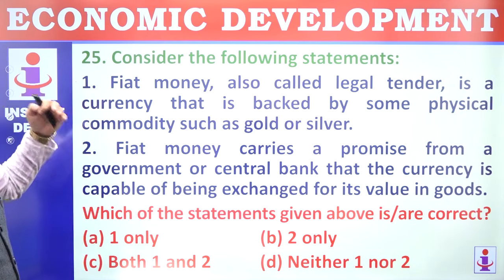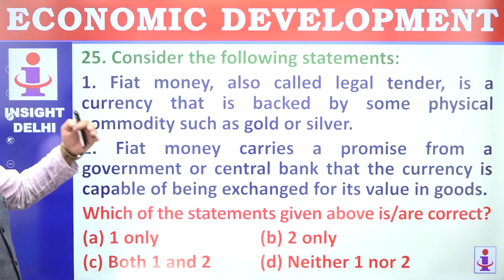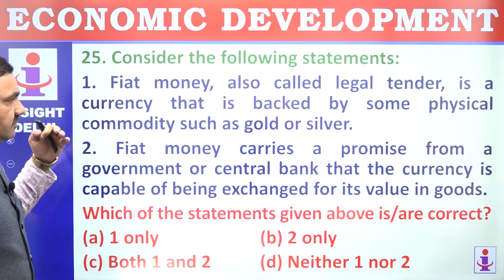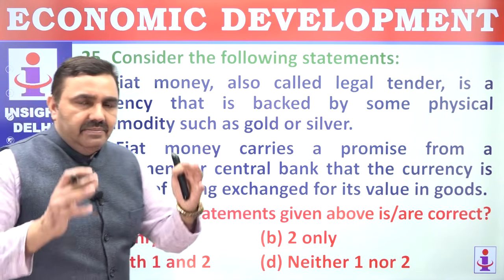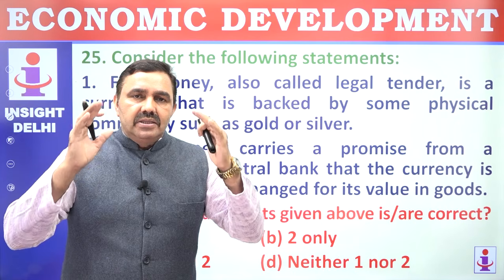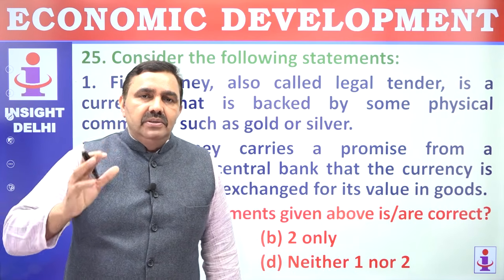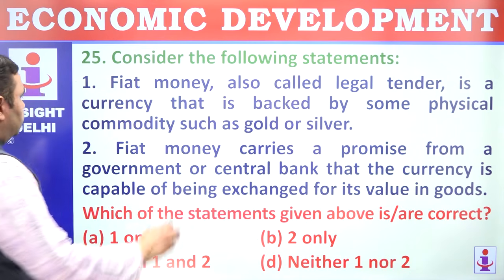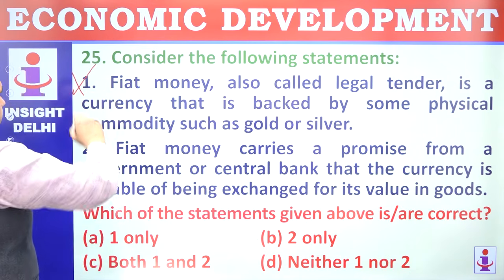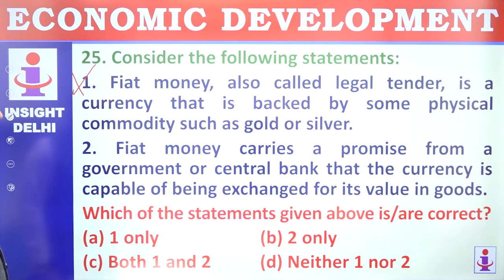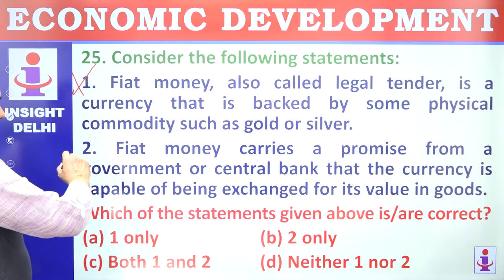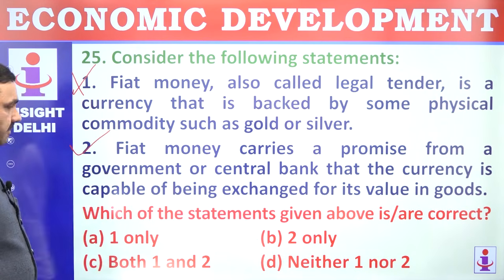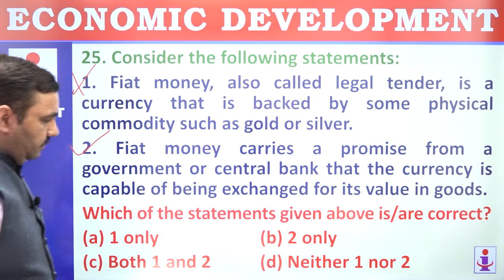25. Consider following statements. Fiat money, also called legal tender, is a currency that is backed by some physical commodity. Fiat money is not backed by any physical commodity. It is backed by the promise of government. Fiat means promise of government. Fiat money carries a promise from a government or central bank that the currency is capable of being exchanged at its value in goods. Perfectly correct. Correct only 2.